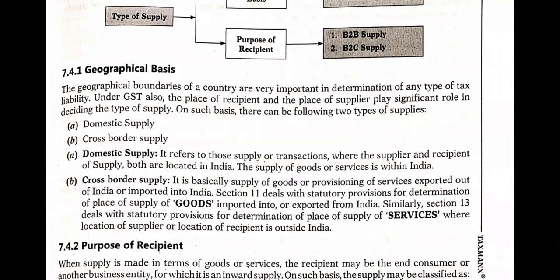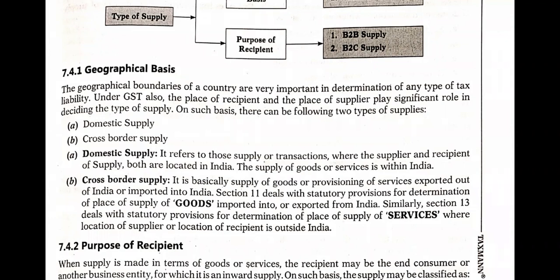So domestic supplies are within the country. It refers to the supply or transactions where the supplier and recipient of the supply both are located in India, though they are in different states, but they are located in India. Such kind of supply is called domestic supply. While the other type of supply is cross-border supply. This is generally either import of services or export of services. Either the supplier is staying outside India or the recipient is staying outside India. In those cases, that kind of supply is called cross-border supply.